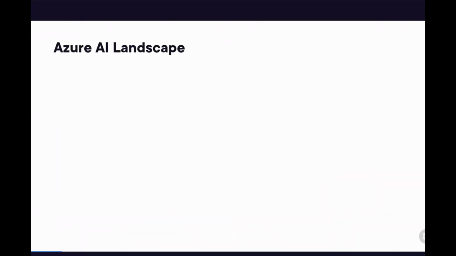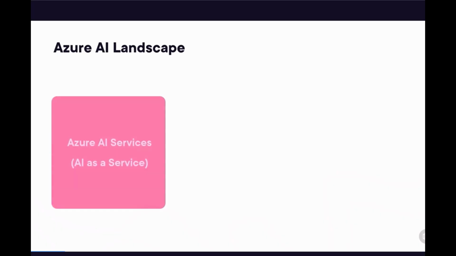Azure AI Landscape can be divided into three categories. Azure AI Services, also called AI as a Service. These Azure AI Services help developers and organizations rapidly create intelligent, market-ready, and secure applications.